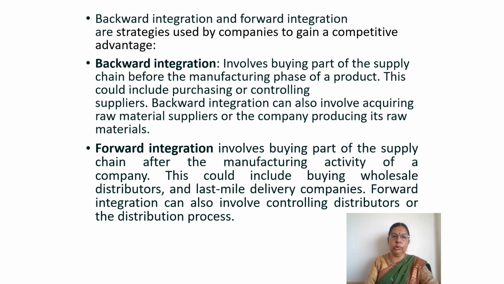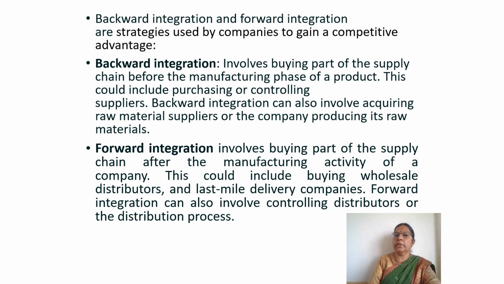Now I told you about backward integration and forward integration. These are the two strategies used by companies to get a competitive advantage. So what are these two strategies?